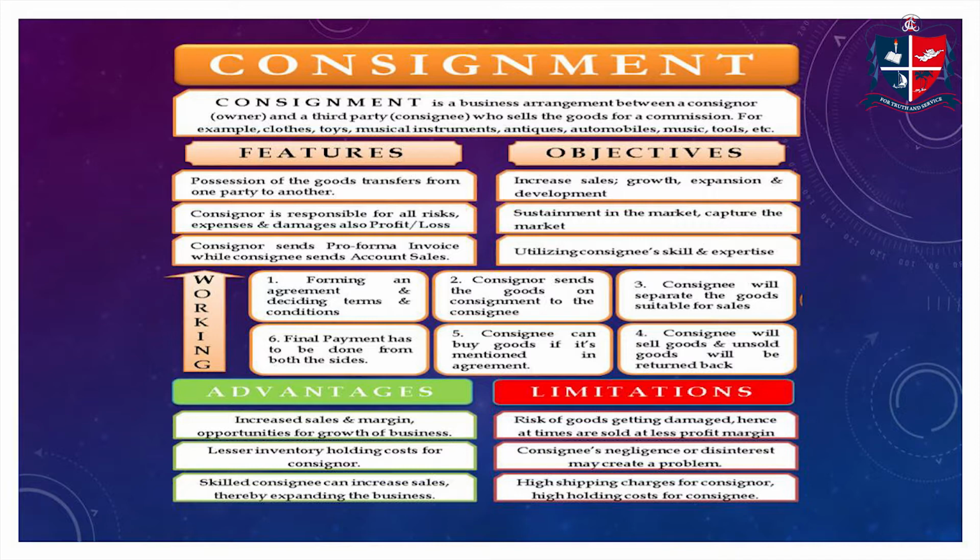Next, let us see the limitations of consignment. First is the risk associated with unsold goods or goods getting damaged. In certain cases, goods may be sold at a price lesser than the actual cost. The second limitation is that negligence or disinterest on the part of the consignee may cause a problem in the process of consignment. The last one is high shipping or transportation charges to the consignor. These are the limitations of consignment.